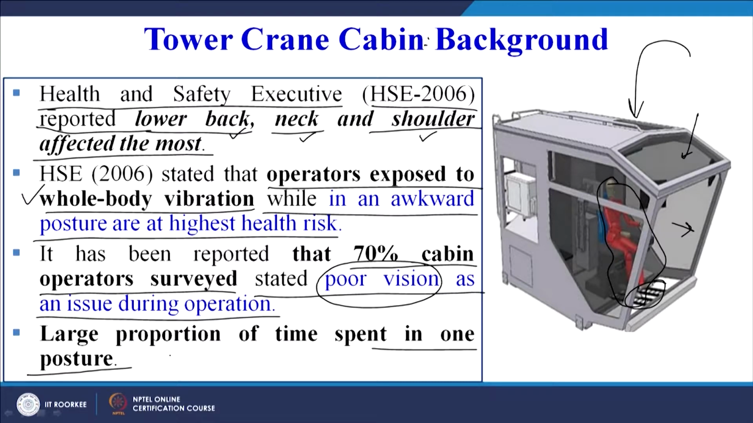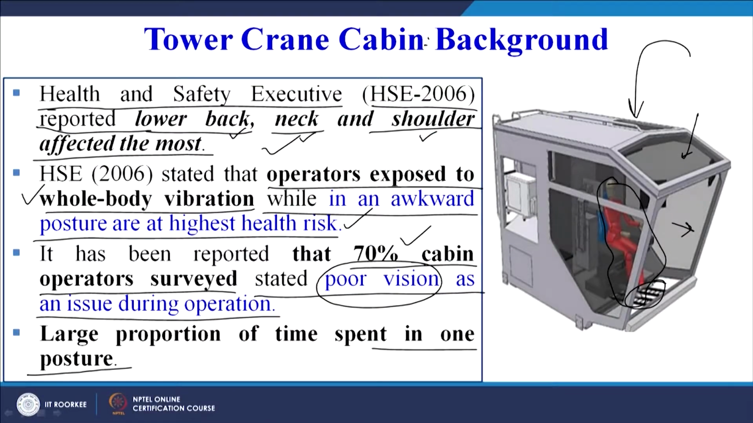So, that is also one of the important drawbacks, or one of the important areas where efforts can be put: that the posture can be changed after specific periods of time, or the seating arrangement for the cabin operator can be designed in such a way that he can tilt the seat, he can stand, or tilt the seat forward to look down or to have a better view of the ground situation. So, the seat can be made slightly flexible so that he is not in the same posture for 8 hours